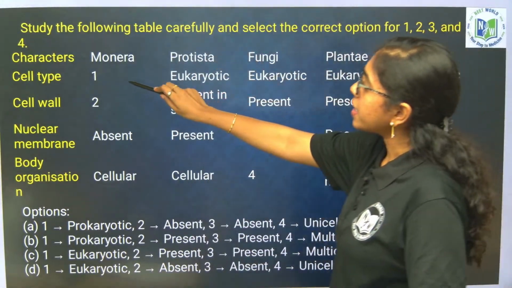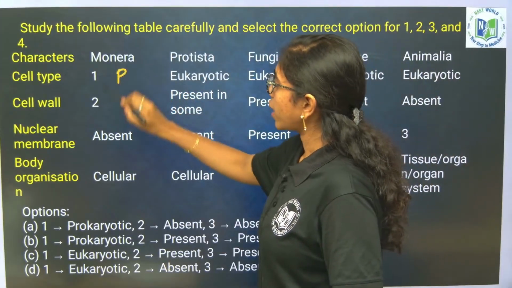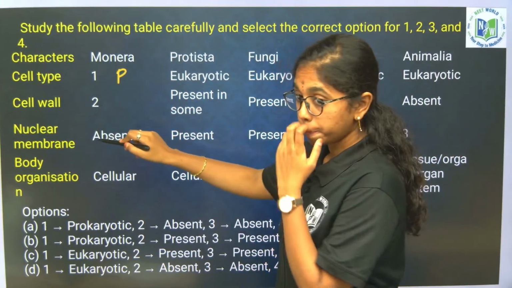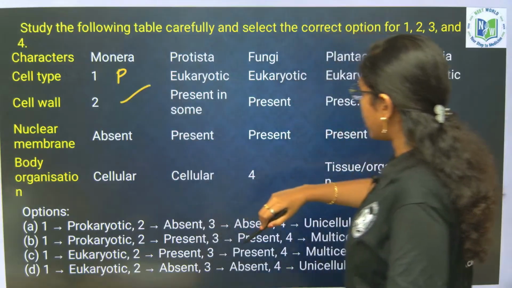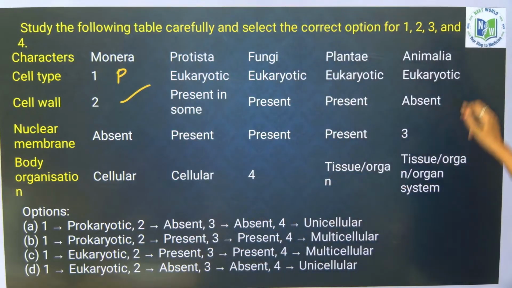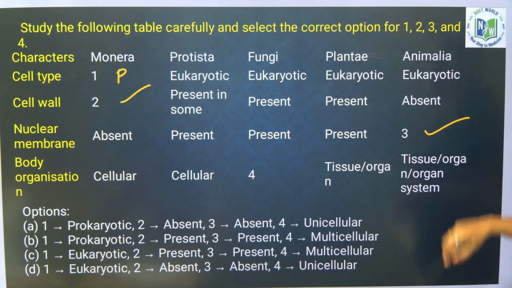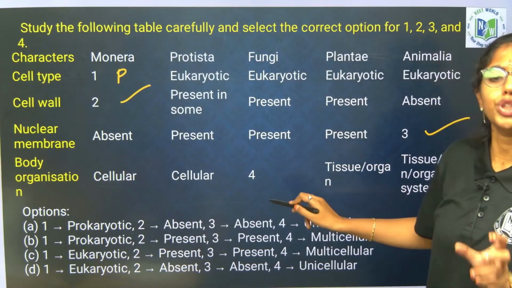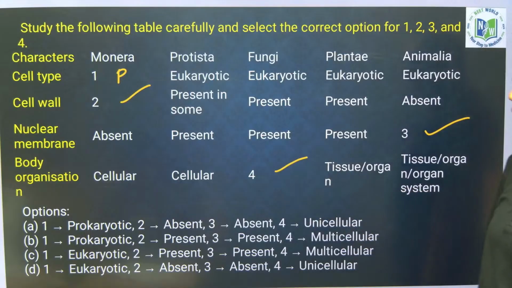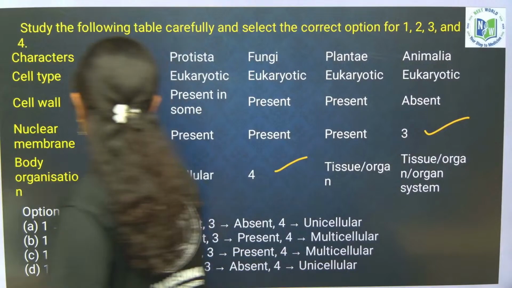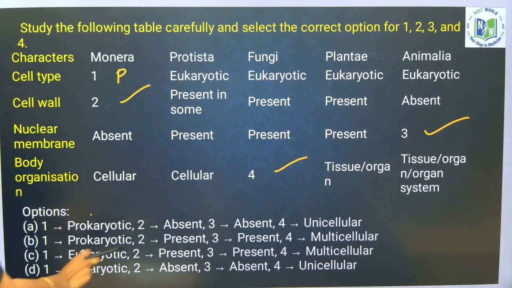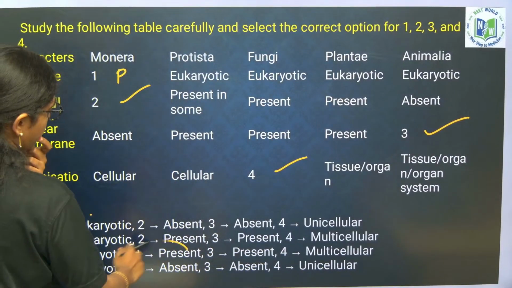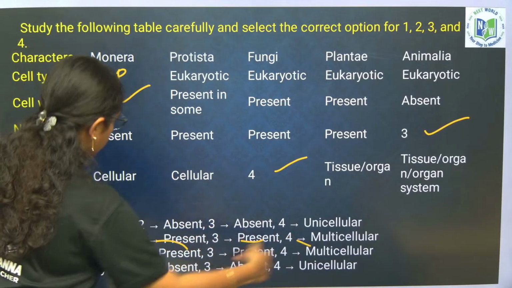Cell type under Monera will be prokaryotic. Cell wall is present. And 1 and 2 are done, right? Under 3, Animalia, nuclear membrane is present. Body organization of fungi is multicellular, loose tissue type of body organization. Now you tell me, what is the right option? Prokaryotic, cell wall will be present, multicellular.